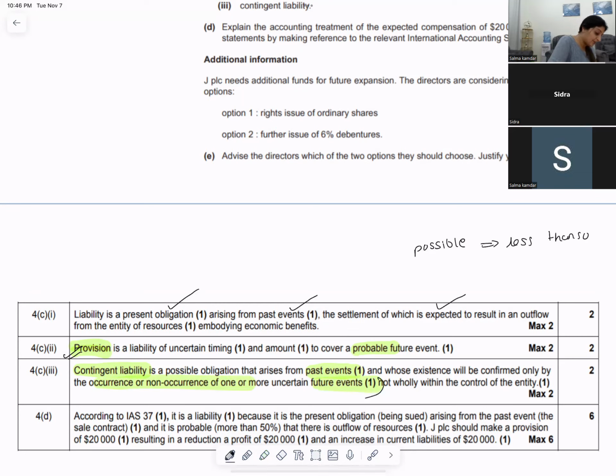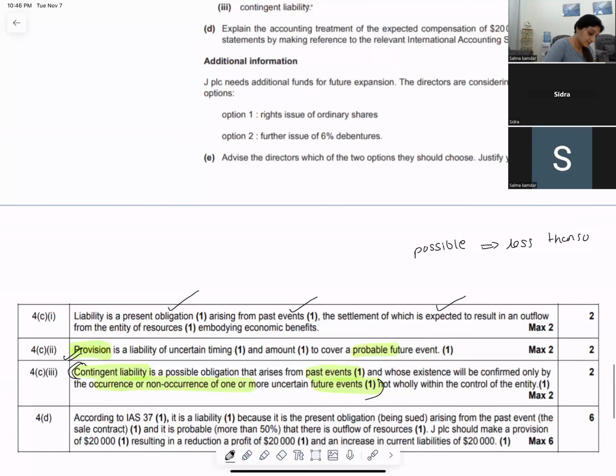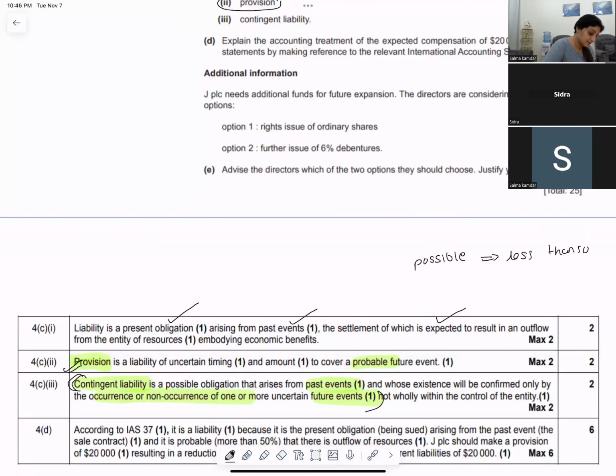Possible means less than 50%. Again, what is a contingent liability? Contingent liability is a possible obligation that arises from past events whose existence depends upon the occurrence or non-occurrence of other future events.